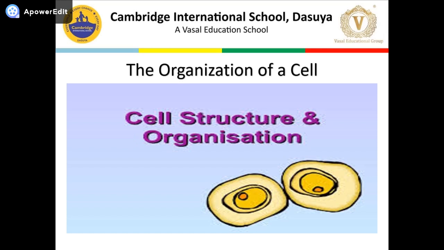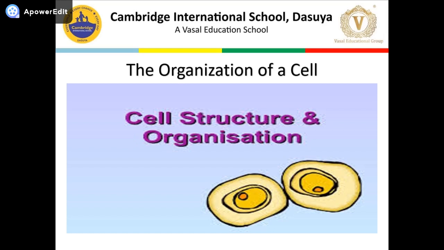Then inside the cell a liquid is present called protoplasm. Who discovered it? Purkinje in 1839. Then who gave certain features about the cell called cell theory? Schleiden and Schwann. Who modified the cell theory? Virchow. This was all about the history of the cell which we discussed in our previous lesson.